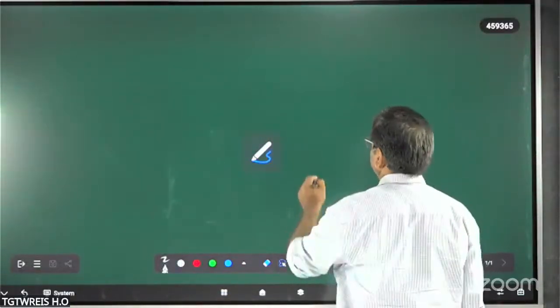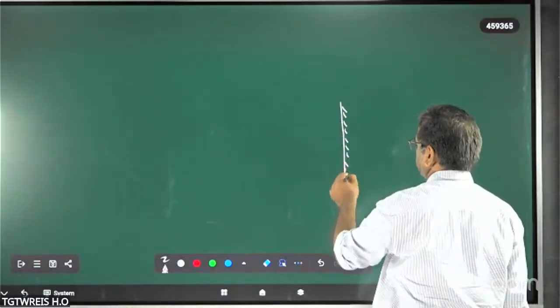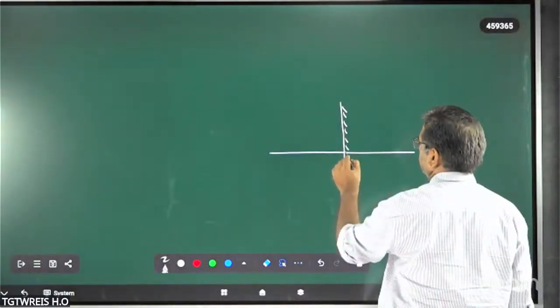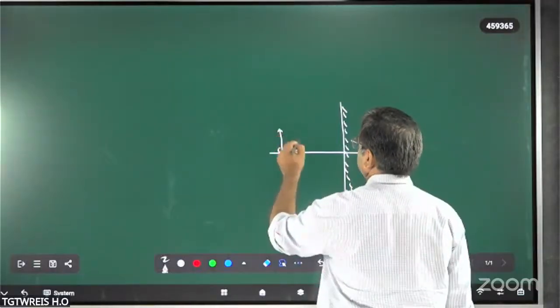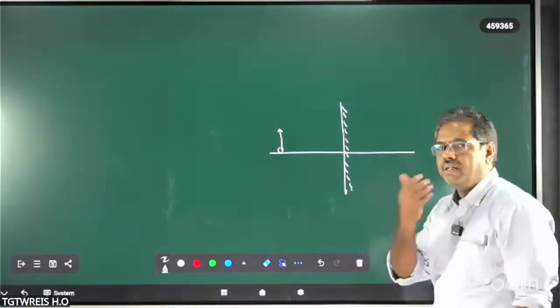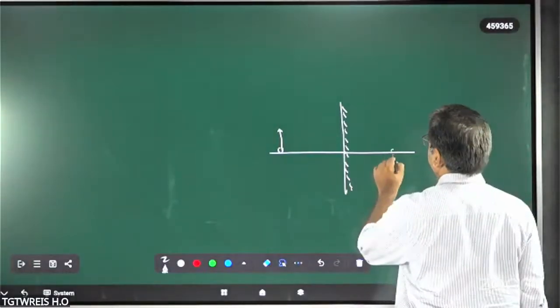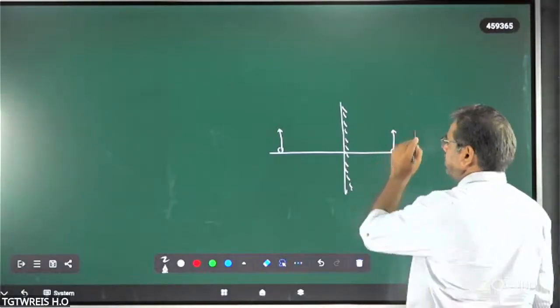See, for example, this is the plane mirror. Now, this is the object. Now it is moving like this. One can easily understand. This is also the image. It also moves with the same velocity in the same direction.